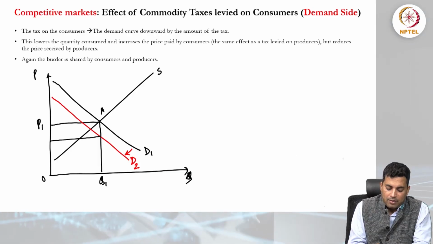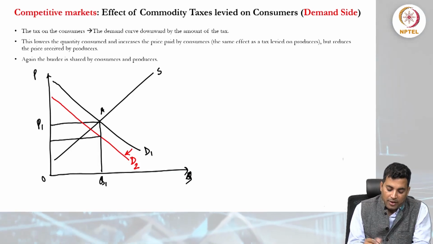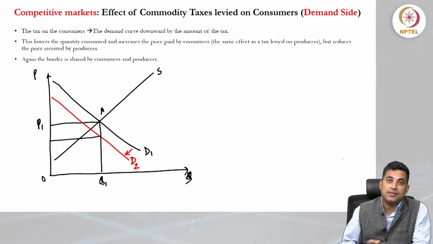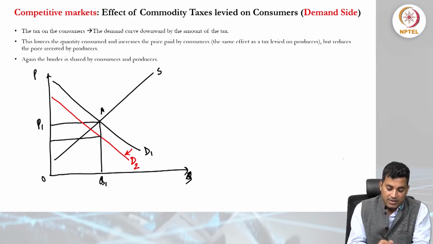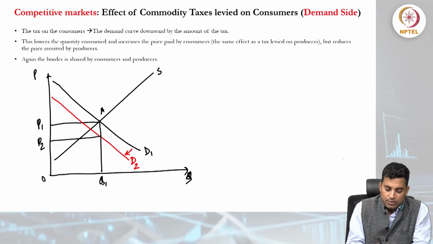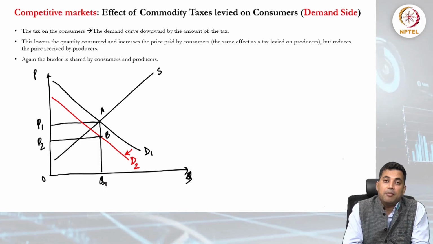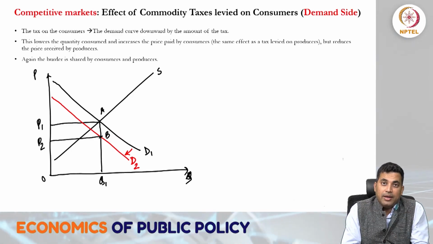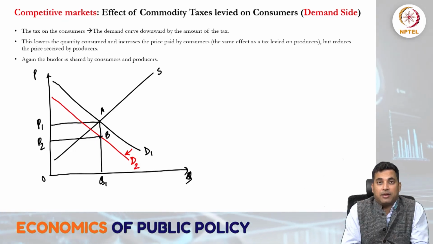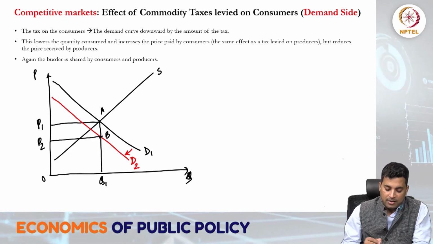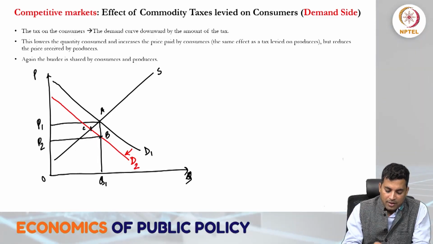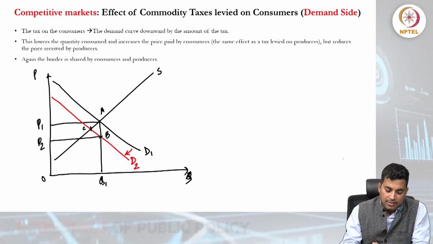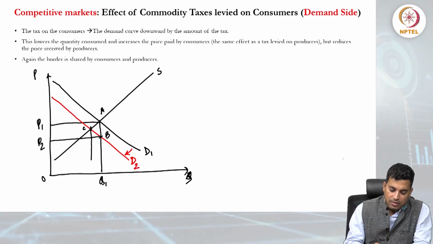So we get the new equilibrium point, which is here. Not the new equilibrium point, but at equilibrium point A, the new price that a consumer is actually seeing is P2. If we consider point B here, we get the new equilibrium point where the new demand curve D2 is intersecting the supply curve S. That point is C, where the new demand curve D2 intersects S.